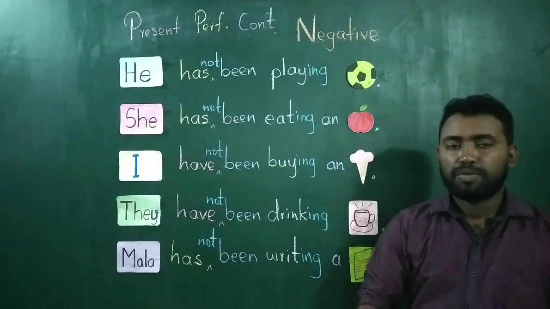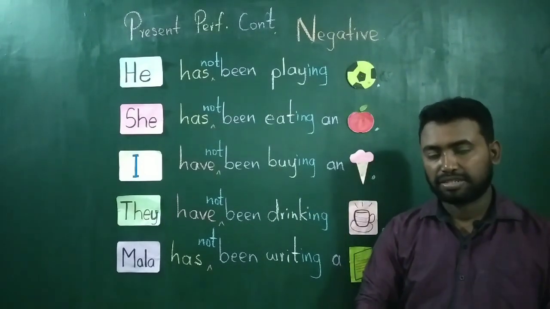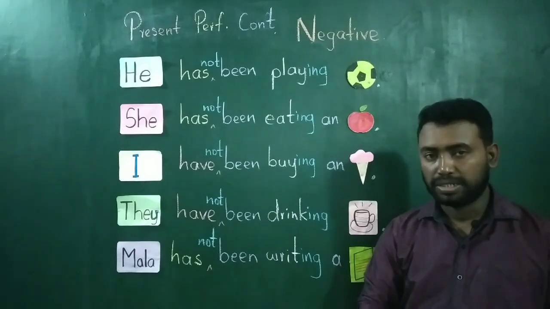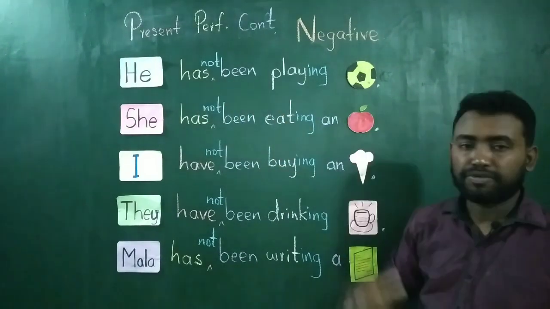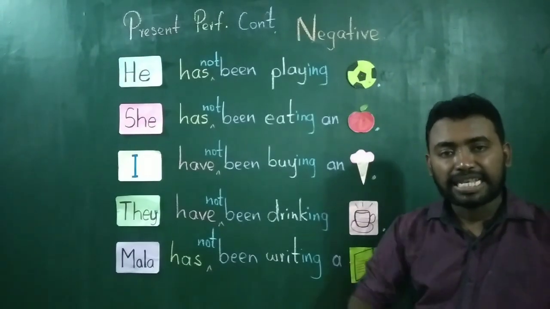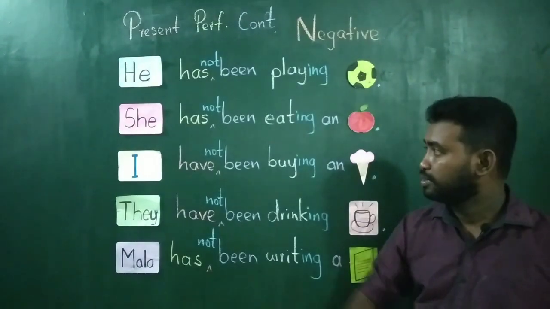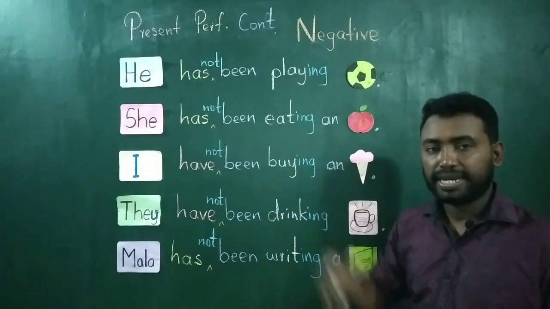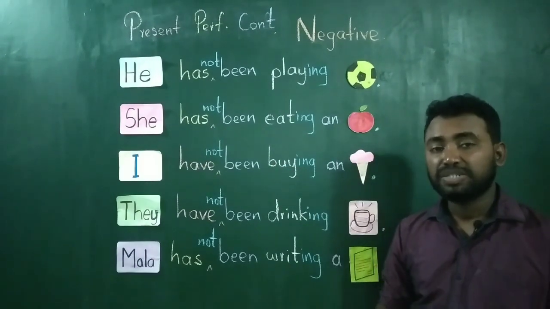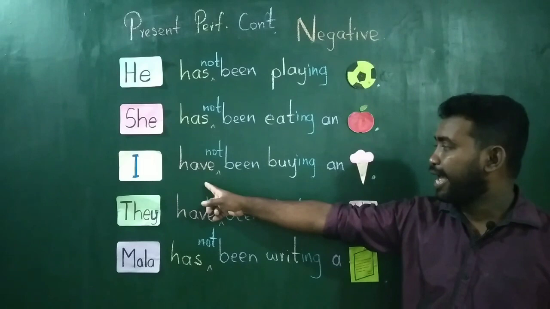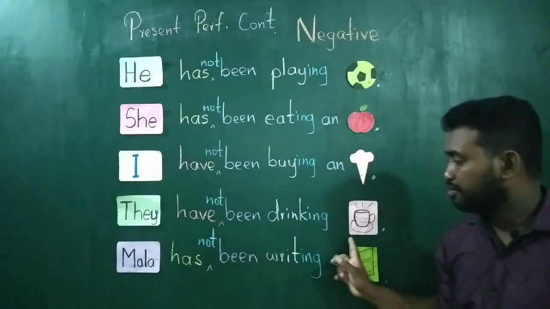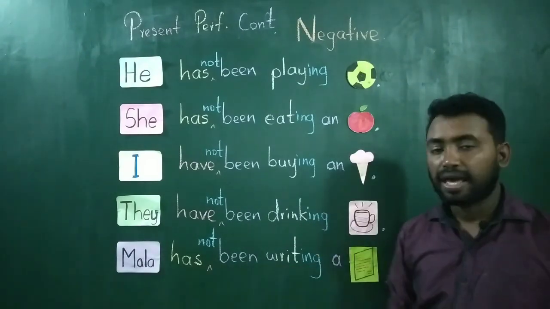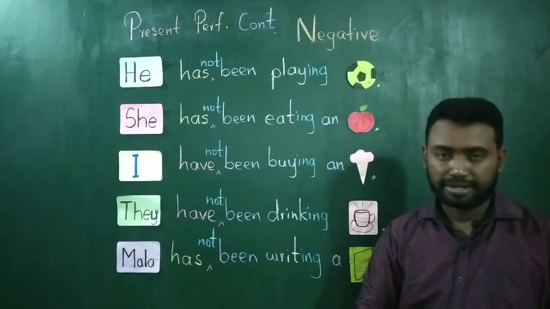The contracted form of has not is hasn't, have not, haven't. So, either you can say he has not been playing football or he hasn't been playing football. She has not been eating an apple or she hasn't been eating an apple. I haven't been buying an ice cream. They haven't been drinking coffee and Mala hasn't been writing a letter.